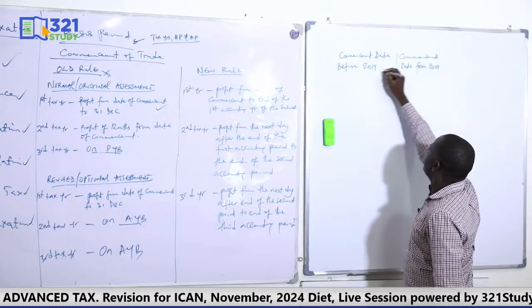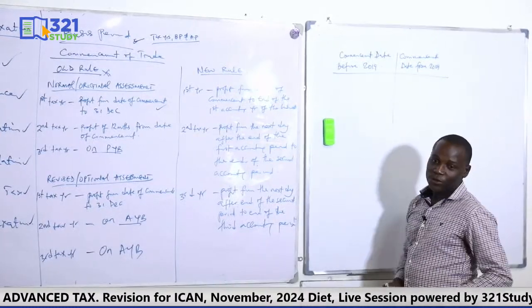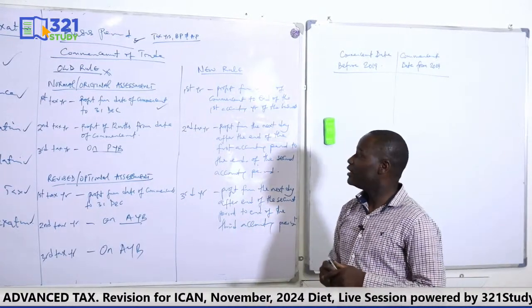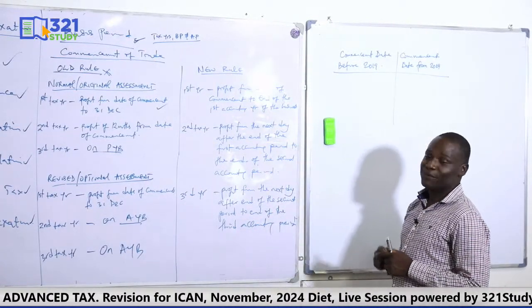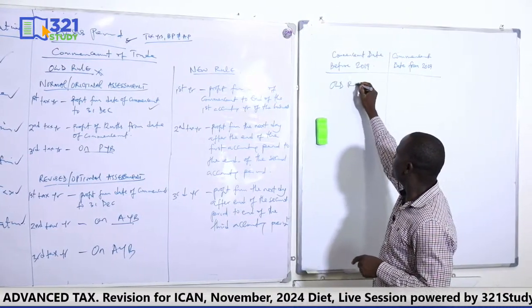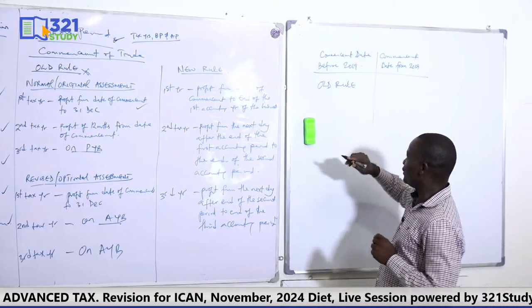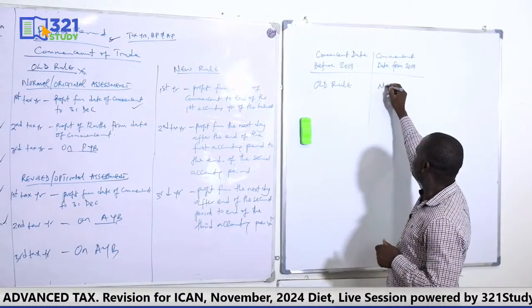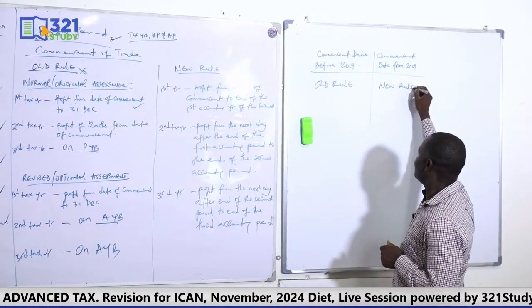So what determines whether you use the old or new rule is the date of commencement. If a business commenced before 2019, then you are using the old rule. I hope you remember that. If the business commenced from 2019, you use the new rule. That's what is expected of you.